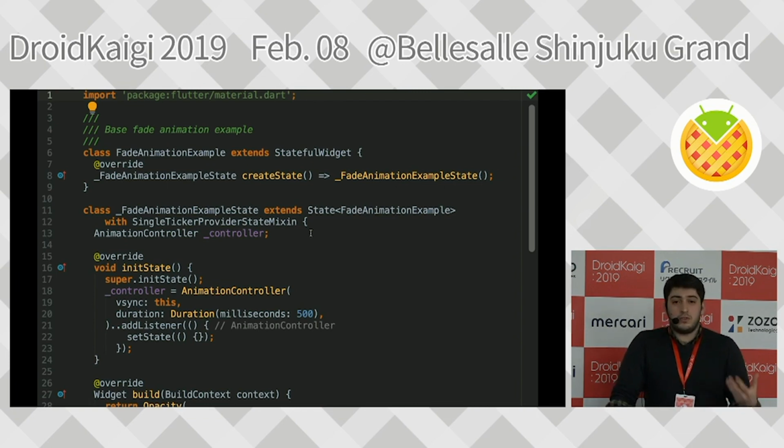But we need to somehow trigger changes in our widgets, right? For these purposes, they have created the stateful widget. The stateful widget itself is immutable, but it has a class reference, let's say, that is a state. In this state, we can make changes and rebuild our widget tree. This way, we can make changes within our widgets.